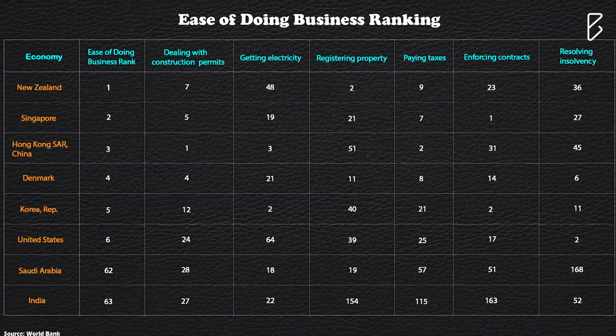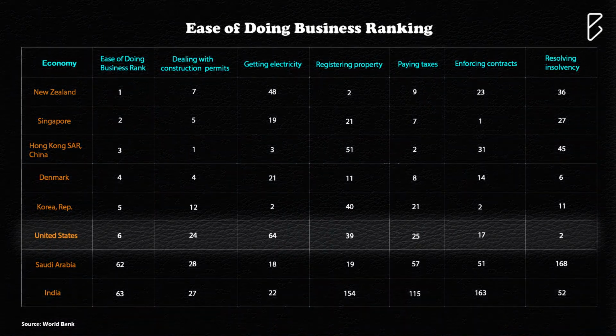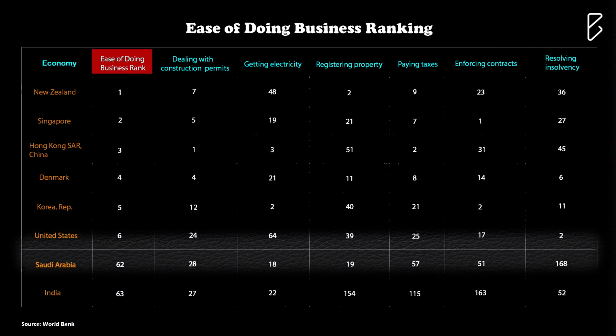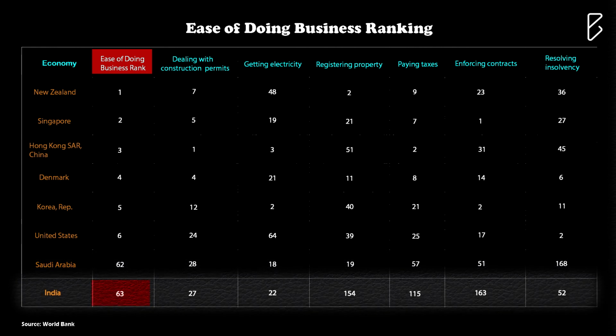So if not the skills, then what is the primary reason that's affecting the growth of Indian companies? Well, to put it simply, our rank in ease of doing business. Right now, the USA is ranked at number 6 in the ease of doing business index and India is ranked at 63rd position. But in some of the individual factors like registering property, paying taxes and enforcing contracts, we rank at 154, 115 and 163 respectively in the world.